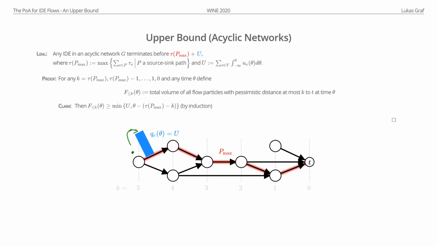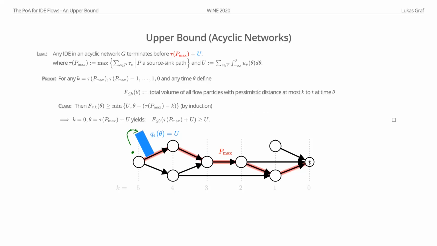And then with this claim, we can just plug in here again k to 0. So we have just the flow that is at the sink. And for theta, we take our bound. And then if you plug that in, you get that at this time, at least u flow volume is at the sink. And so all the flow is at the sink. And so our flow terminates, which gives us this upper bound for acyclic networks. Okay, so we have an upper bound on the termination time for acyclic networks.